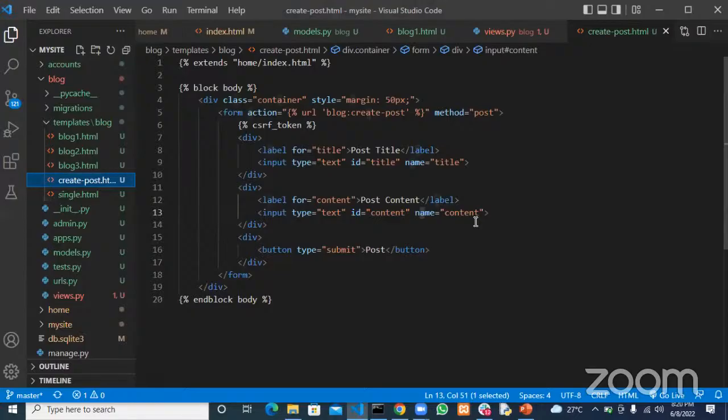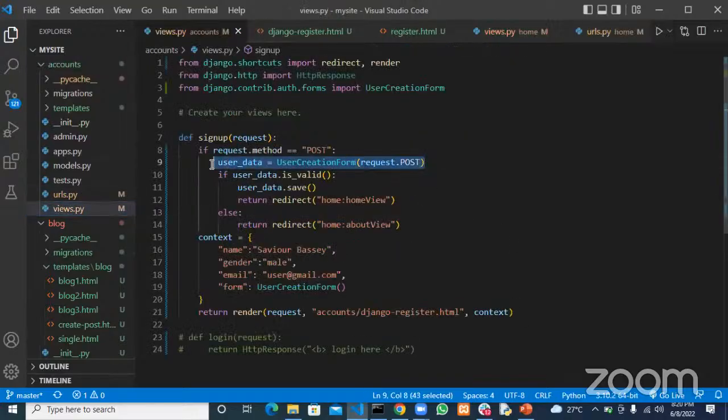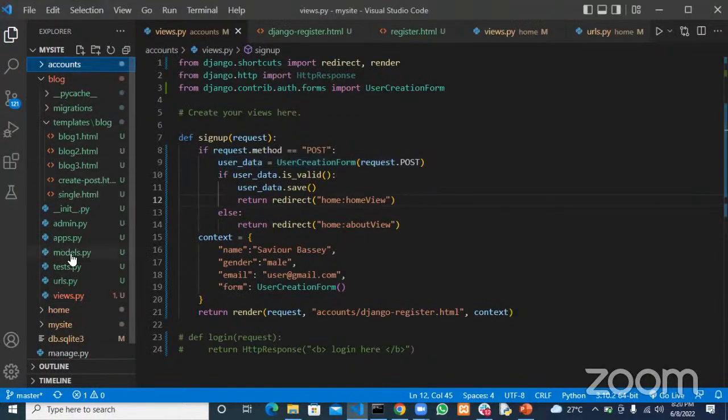So what we can do is get this data field by field, one by one. We can't get it collectively the same way we did in the user creation. So we have to get it one by one, right? I'll show you how that is done. So to do this, we say request.POST.get, to get any field that you want to get from that request, okay?